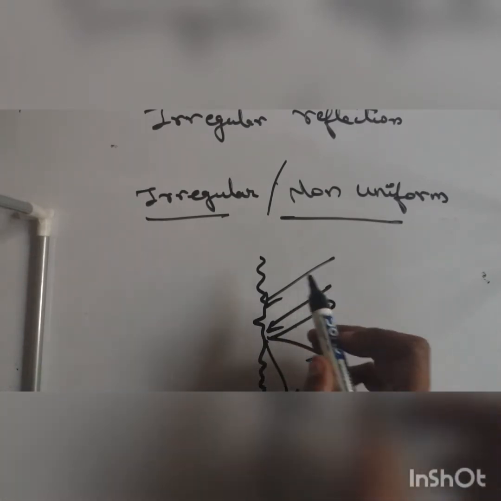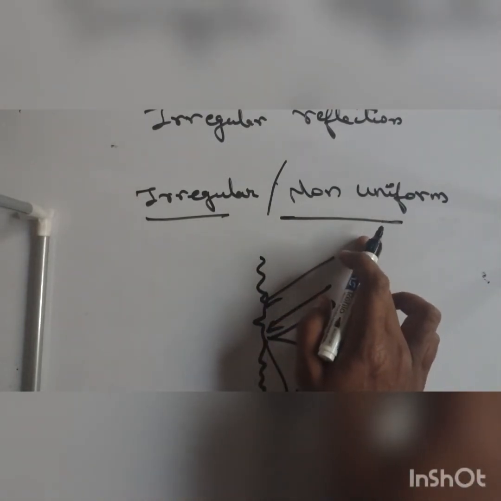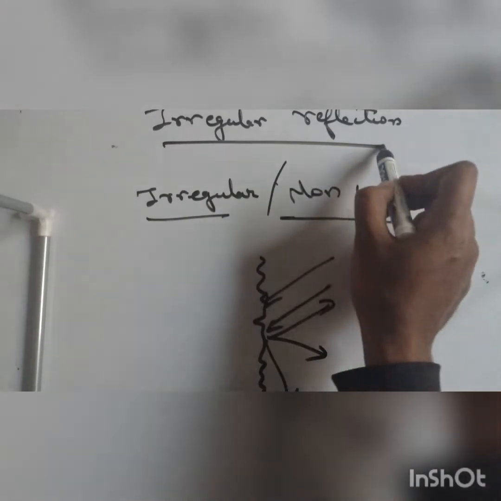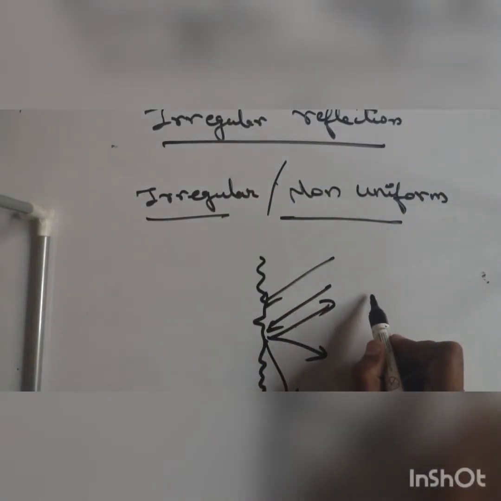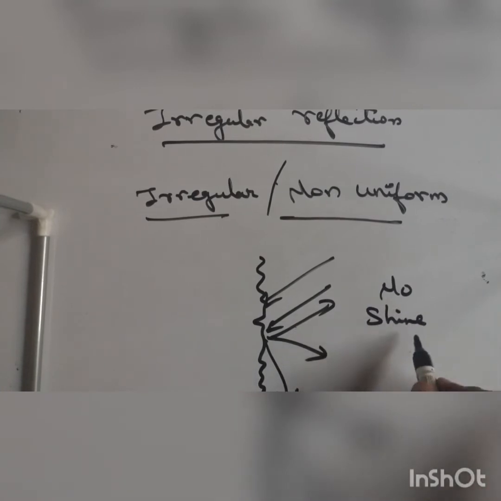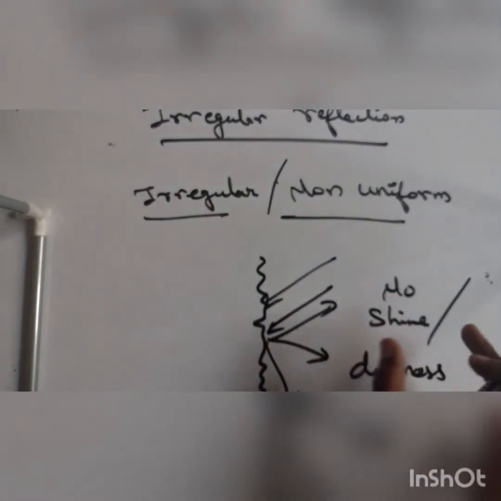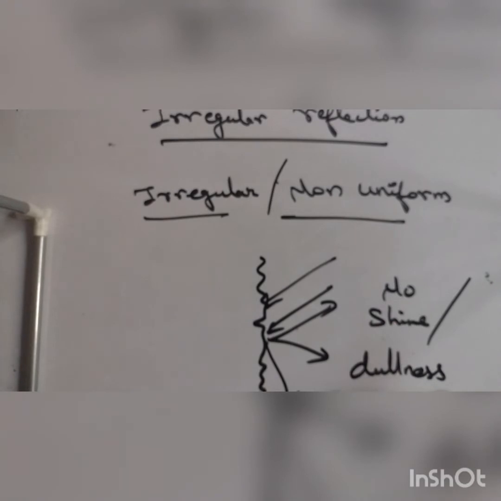Okay, what will happen whenever the surface is irregular? The surface is non-uniform, irregular reflection takes place, which results in no shine, or you can say, dullness. Very good word to pronounce, dullness. So what will happen? There will be an irregular reflection, there will be no shine, and there will be dullness. Okay, it will resemble the dullness.